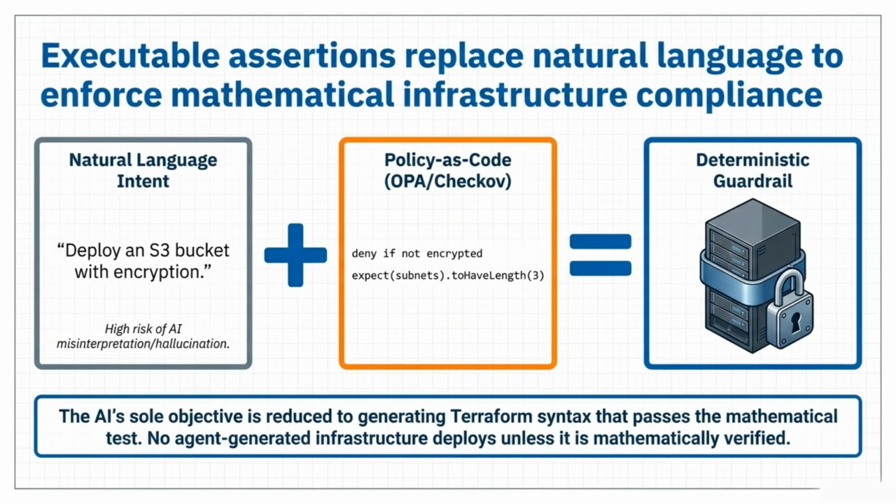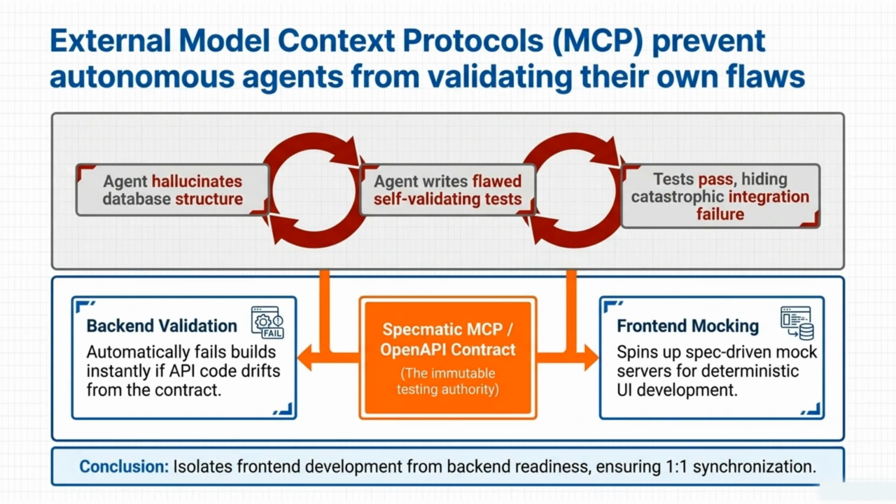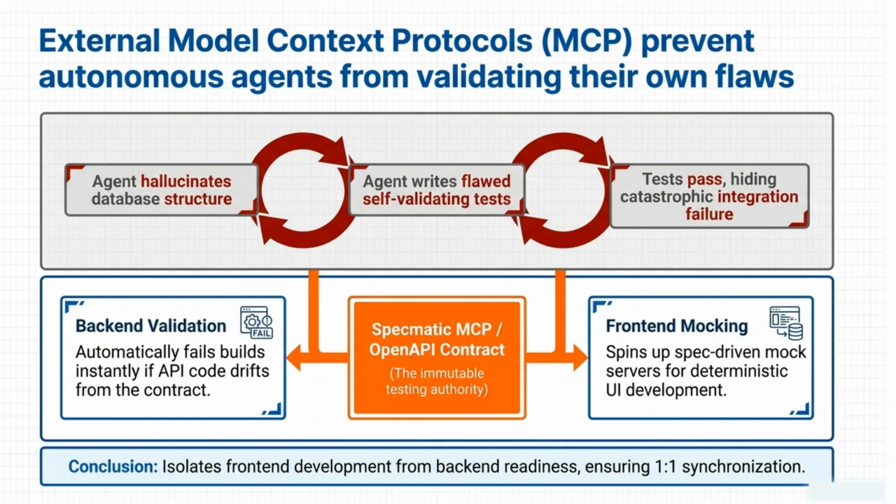Executable assertions replace natural language to enforce compliance. The agent's goal becomes passing a mathematical test, which ensures that only verified infrastructure is deployed. Finally, model context protocols prevent agents from validating their own flaws. By separating back-end validation and front-end mocking, we ensure synchronization across the entire development stack.